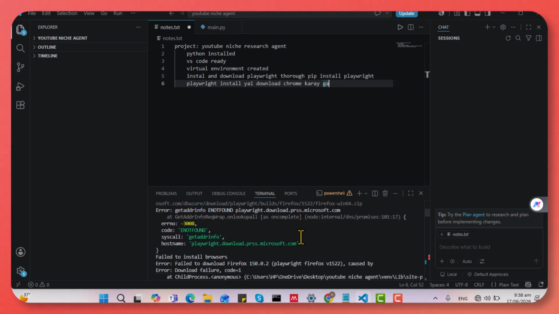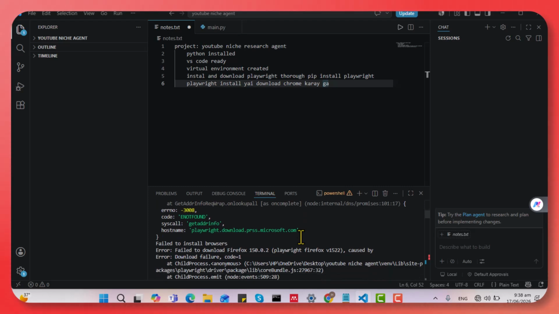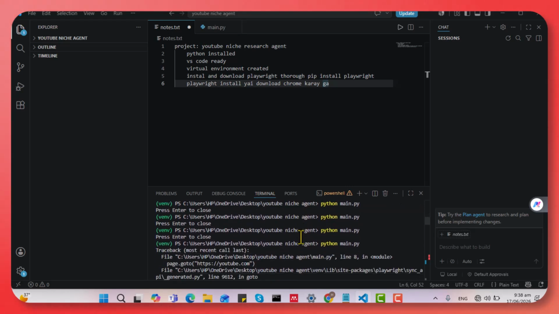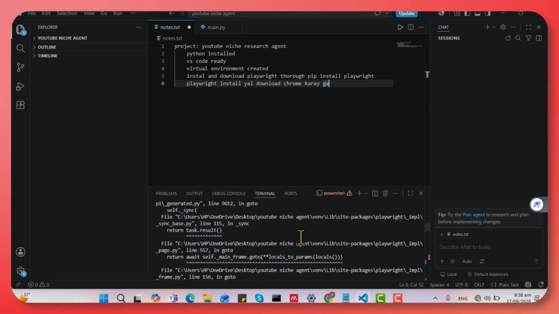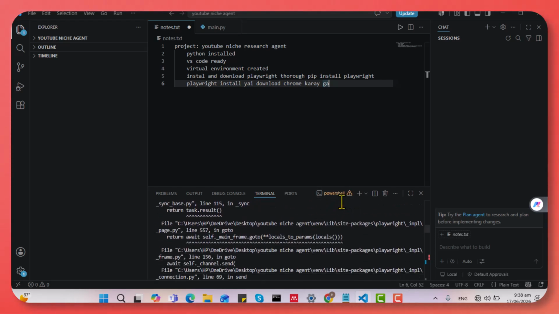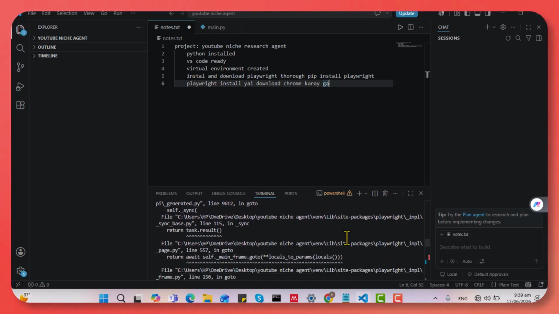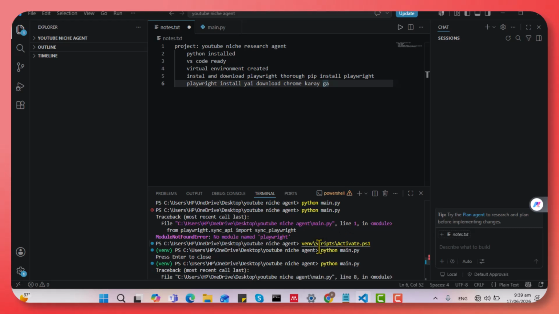I also faced many errors, for example Python not recognized and PowerShell issues, and there is one thing which is very important. If you are facing any error during the virtual environment, and you see that there is PowerShell, then you have to change your command for activating the virtual environment, and the command is .\venv\Scripts\activate.ps1.